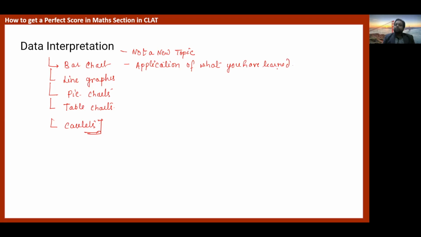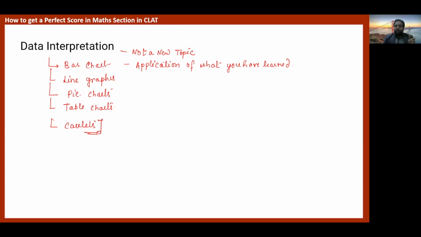The questions will be simple. If your basic concepts are good, you can attempt the question in a single go. And if you are not so good with the basic concepts, if you have tried to mug up the problems, the solutions, then you're going to face trouble. You should mug up the formulas, not the solutions. Solutions will follow. So this was the overall syllabus for your maths section in CLAT examination.